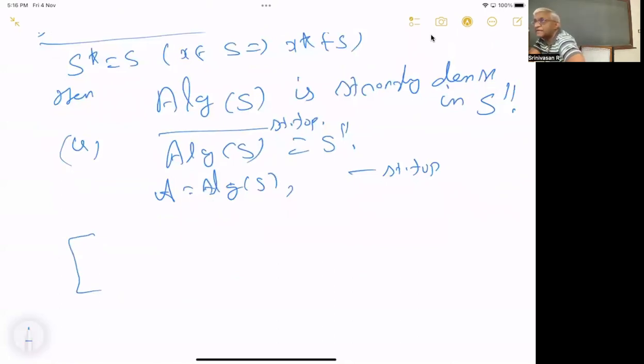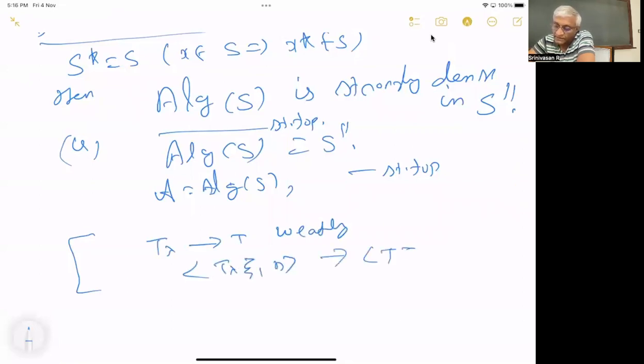Usually in operator theory there is a confusion which is lasting. Nobody is ready to change; everybody has to agree. There is something called weak topology: T lambda converges to T weakly. Usually the Banach space weak topology means that for anything phi in the dual of B of H, phi of T lambda should go to phi of T. But that is not the case here. We just say the inner product of T lambda xi with eta goes to the inner product of T xi with eta. This is just a confusion of nomenclature. So this is what is called the operator weak topology.